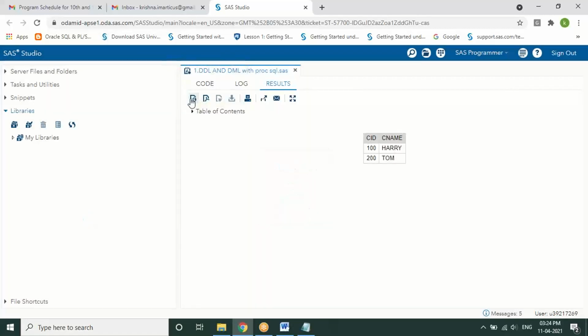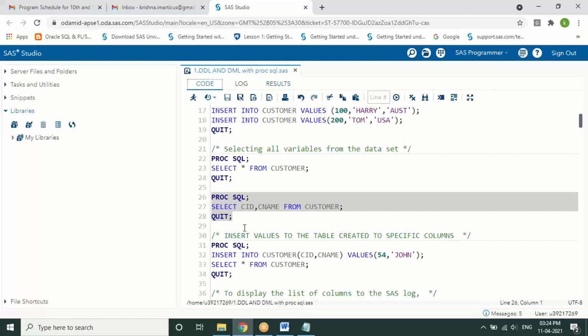Here we have an SQL statement like this. We are writing it this way, rather than when you're writing with the SAS statement. The same thing can be written with a var. Var, or variable, is used to display certain columns from a table, right?